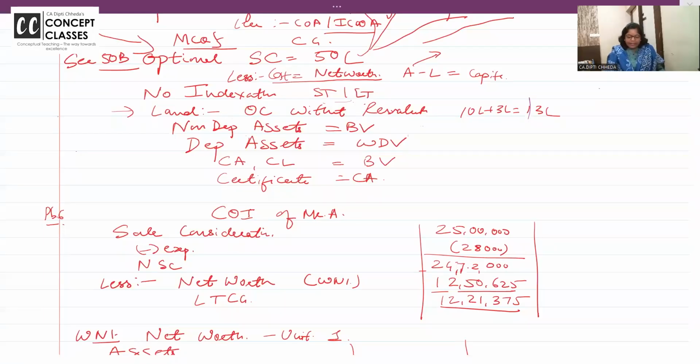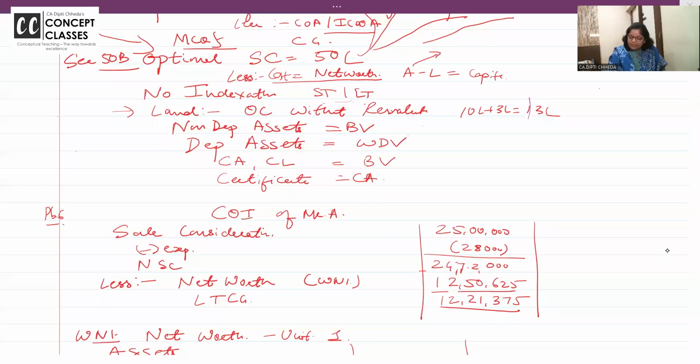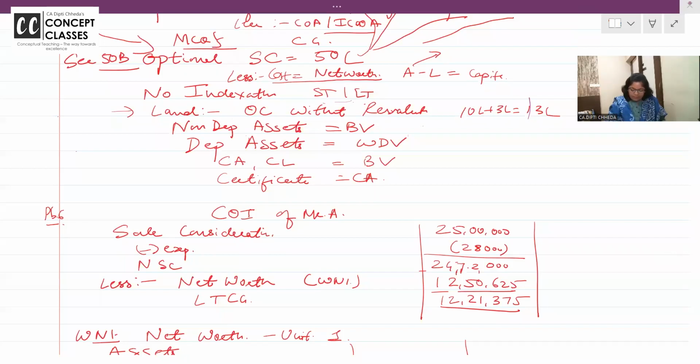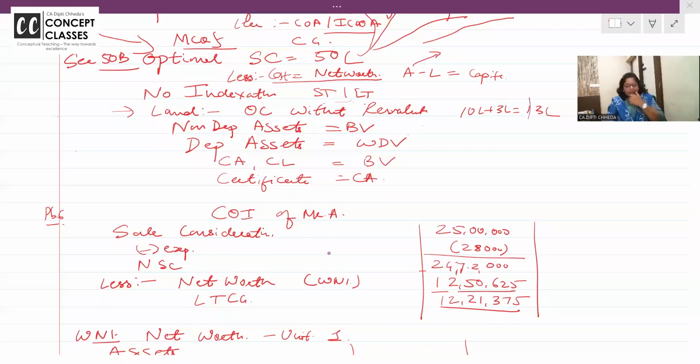So you have to take the land and building. Say land and building. Can you see here? You have to take the land and building, land and all without the revaluation.